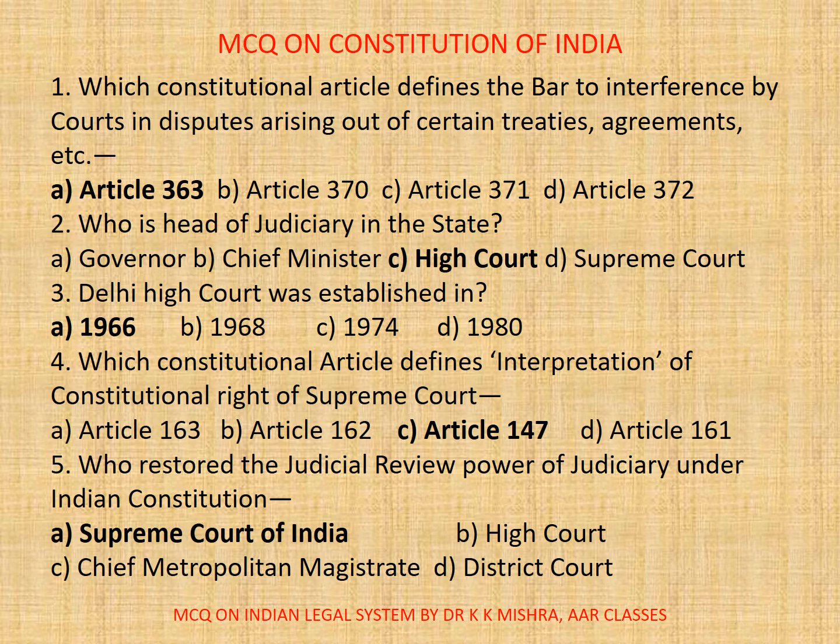1966. Question number 4. Which constitutional article defines interpretation of constitutional right of Supreme Court? A. Article 163, B. Article 162, C. Article 147, D. Article 161. Correct option is C. Article 147. Question number 5. Who restored the judicial review power of judiciary under Indian Constitution? A. The Supreme Court of India, B. High Court, C. Chief Metropolitan Magistrate, D. District Court. Correct option is A. The Supreme Court of India.